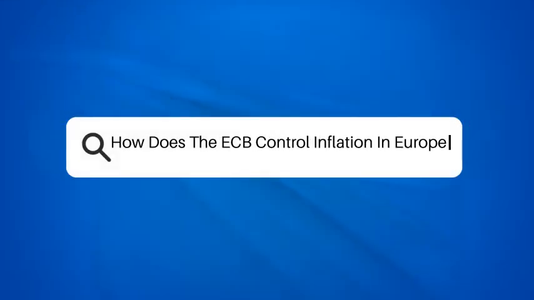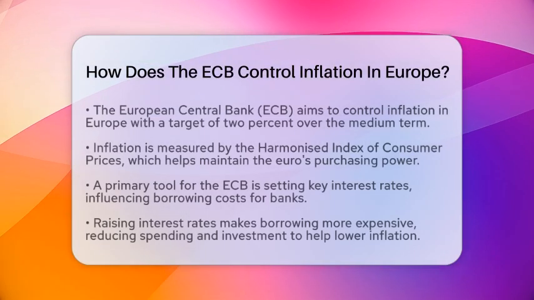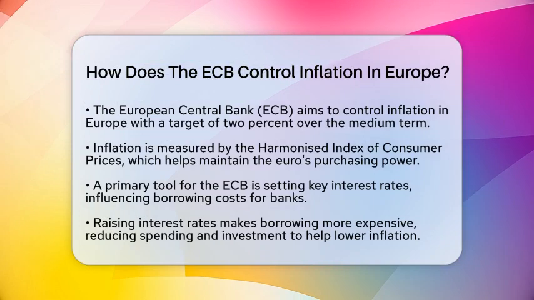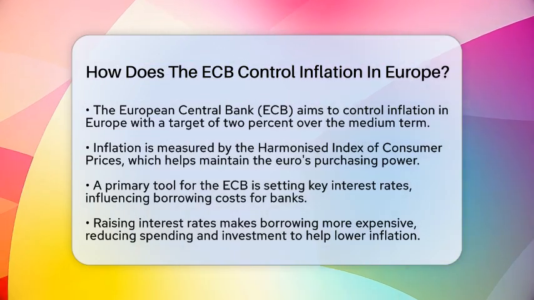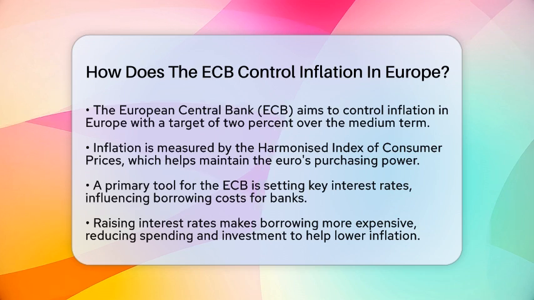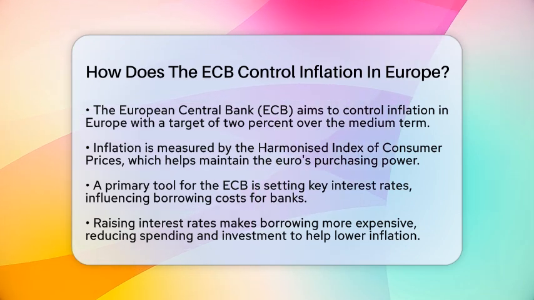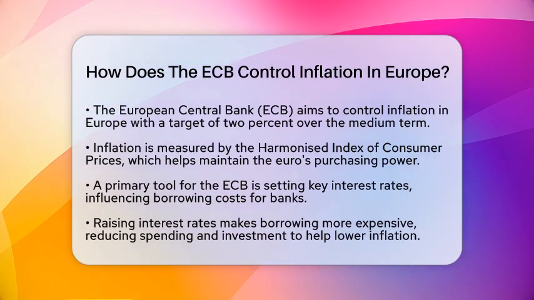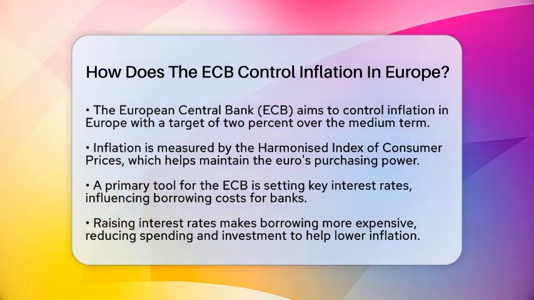How does the ECB control inflation in Europe? Have you ever wondered how the European Central Bank, often referred to as the ECB, keeps inflation in check across Europe? It's a fascinating process that involves various strategies aimed at maintaining price stability. The ECB has a clear target, an inflation rate of 2% over the medium term.